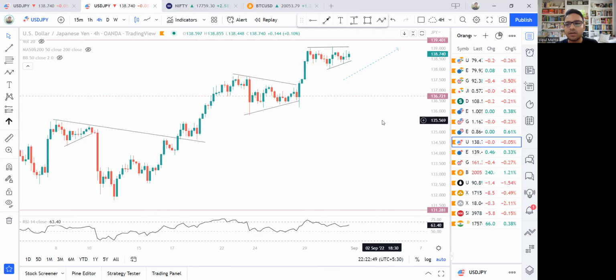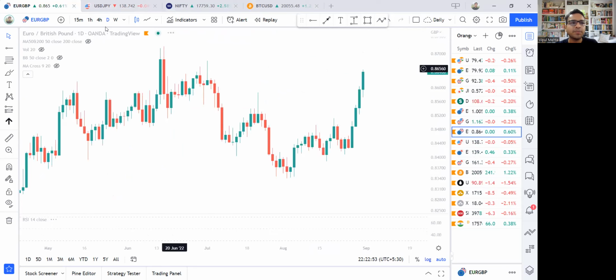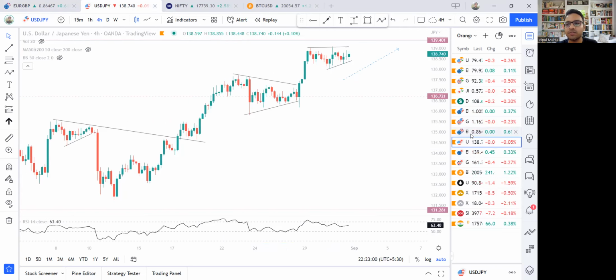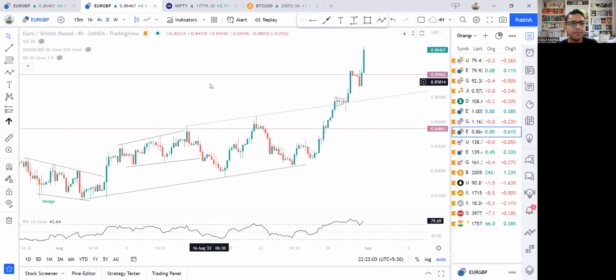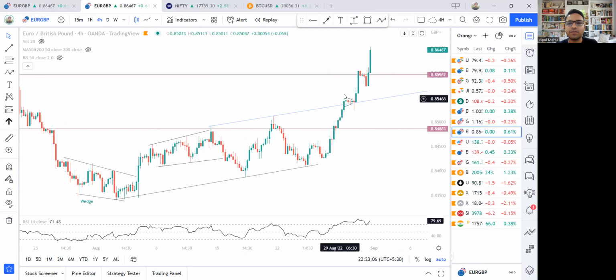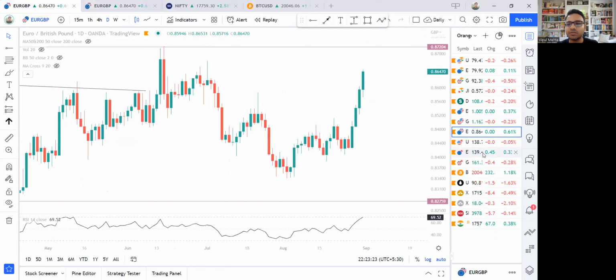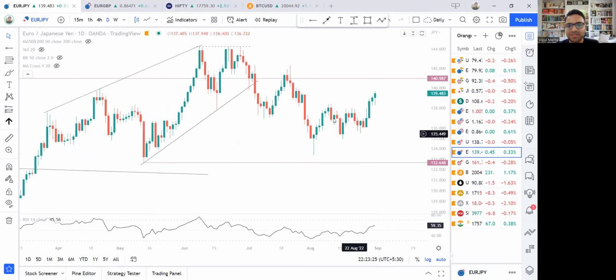All right, now let's take a look at some of the cross pairs quickly. Euro pound. Euro pound has been going really strong. We just saw there was a strength in euro, but pound has been falling. So definitely euro pound will rise. Just look, euro pound is just going one way. After this consolidation that happened yesterday, which we discussed last night, the price has been simply going in one direction, and there's nothing we can do. We can technically take a position in euro pound using INR pairs, but there's nothing we can do to catch this particular trend, so it's better to let it be. Just watch this, and that's pretty much it.